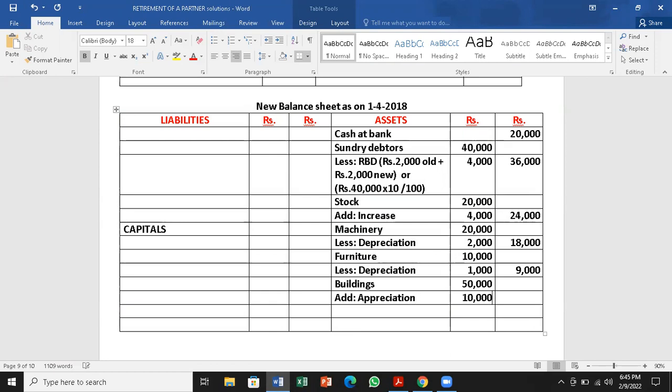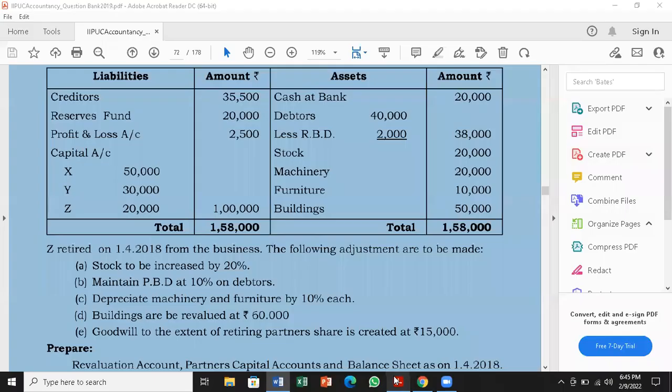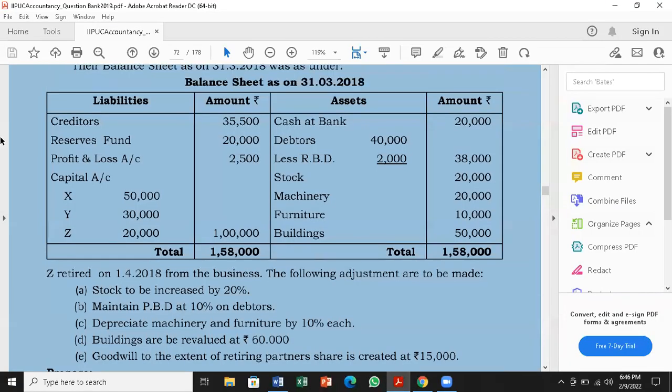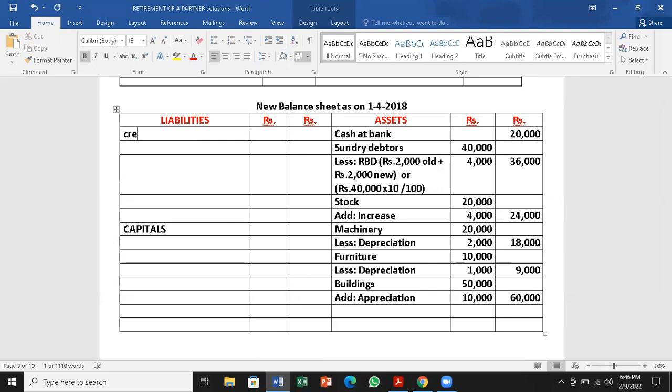They have told in the problem that the building should be valued at 60,000. That is the new balance sheet value should be 60,000, which we have achieved here by adding 10,000 to the building's value.